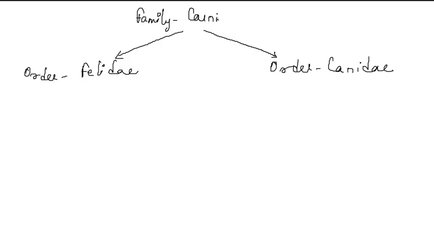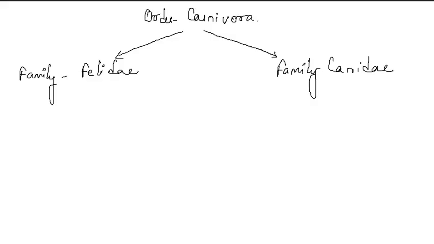I'm sorry, this is family and this is order. So family Felidae and family Canidae are grouped in the order Carnivora. Here Felidae includes cats and Canidae includes dogs.